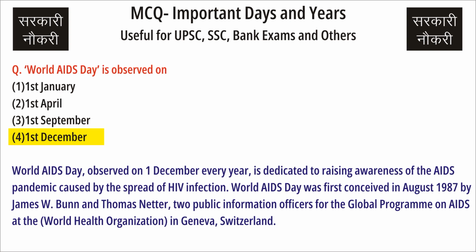Question: World AIDS Day is observed on? Answer: 1st December. World AIDS Day, observed on 1st December every year, is dedicated to raising awareness of the AIDS pandemic caused by the spread of HIV infection. World AIDS Day was first conceived in August 1987 by James W. Bunn and Thomas Netter, two public information officers for the Global Program on AIDS at the World Health Organization in Geneva, Switzerland.